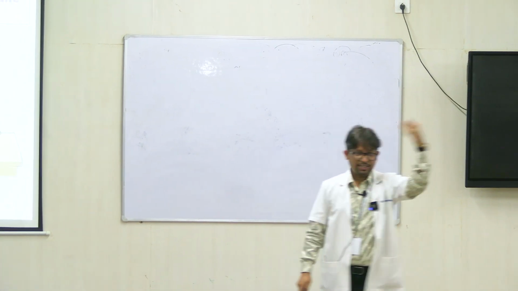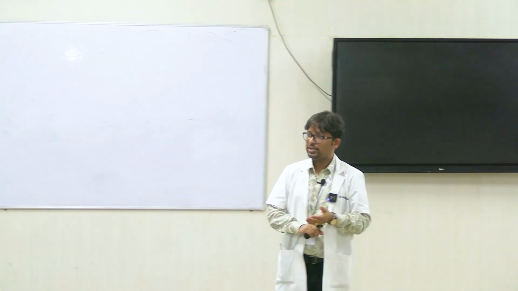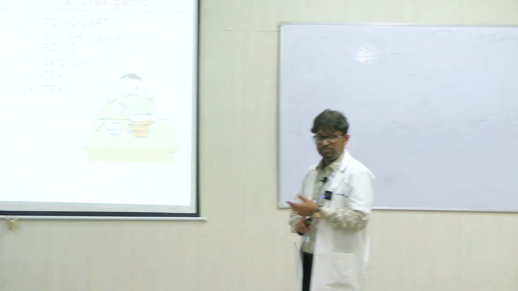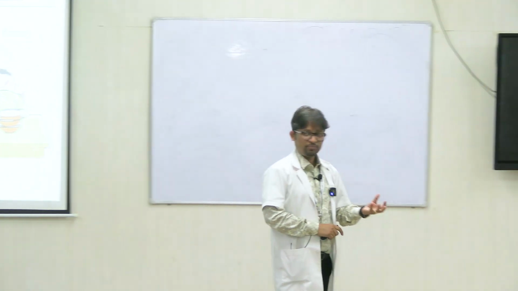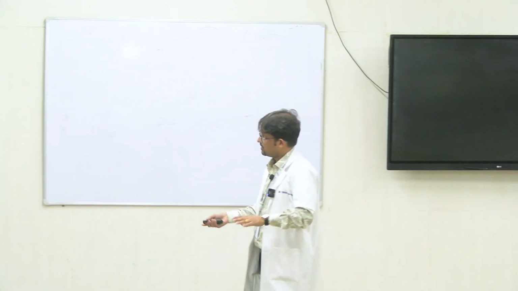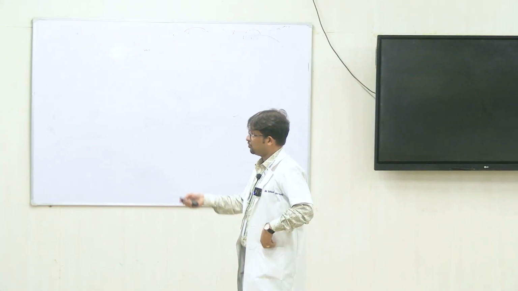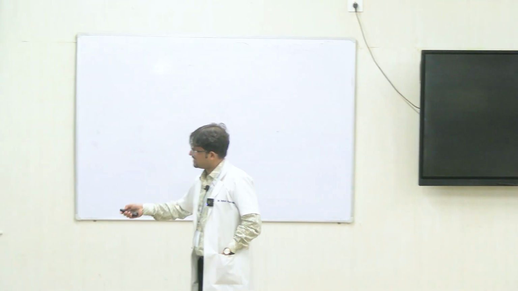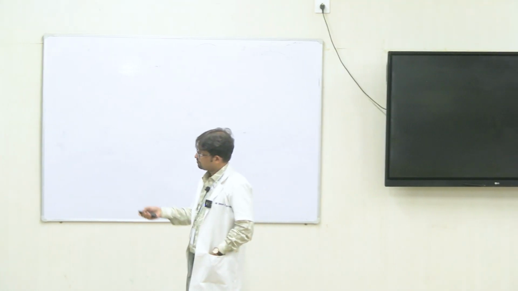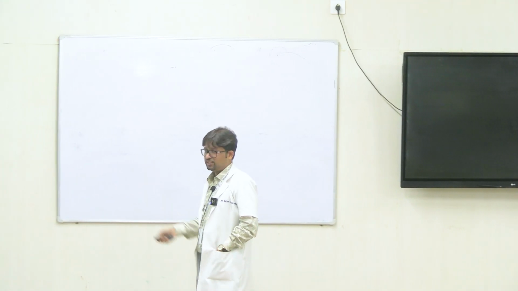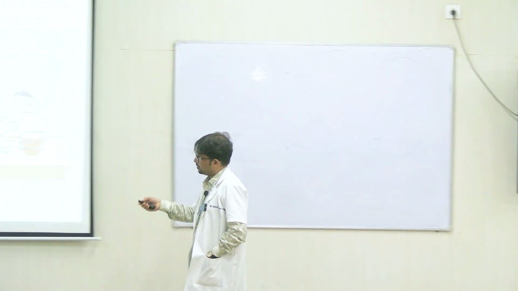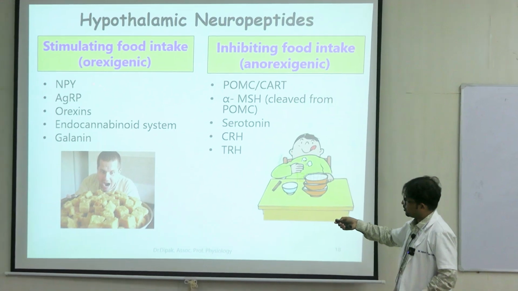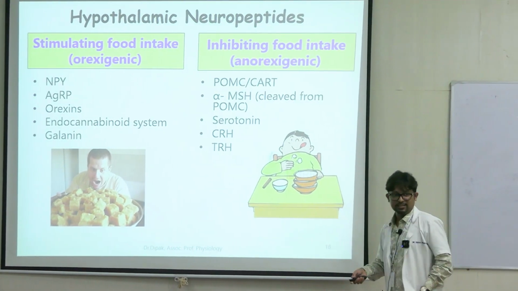So first in the hypothalamus, when I started, I told you that in feeding behavior, the hypothalamus has a role in having the centers, and the second function of the hypothalamus is that it is secreting a lot of neuropeptides. So these are the set of neuropeptides which increase food intake, and these are the set of ones which reduce food intake. Okay.